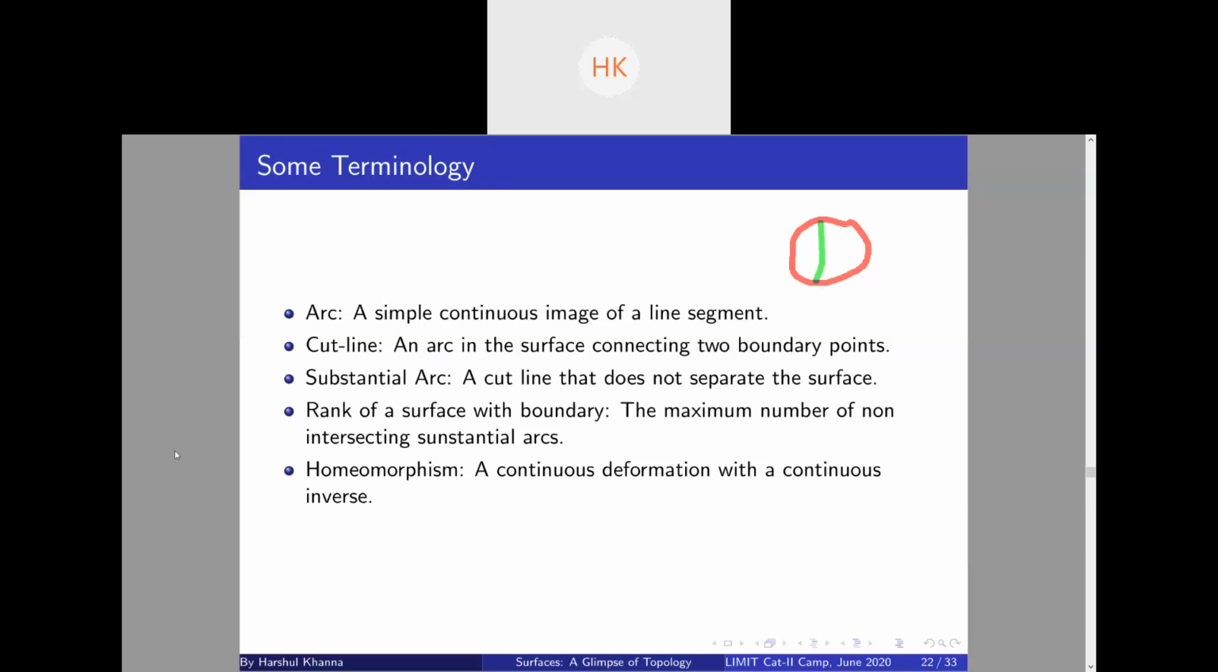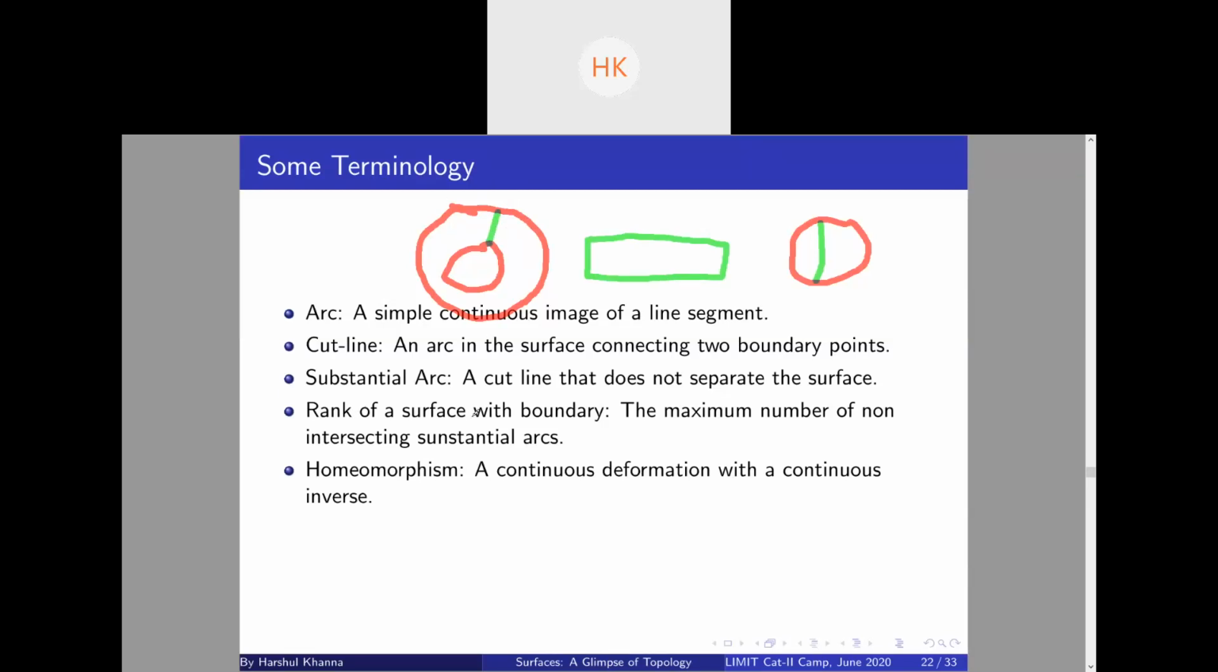For example, let me take this surface. This is called an annulus, the one I'm drawing right now. Basically, inside there is a hole, and you remove a disc from the disc. So this is called an annulus. And suppose I take this cut line. This does not disconnect the surface. You still get this surface, which is connected. So this will be called a substantial arc.